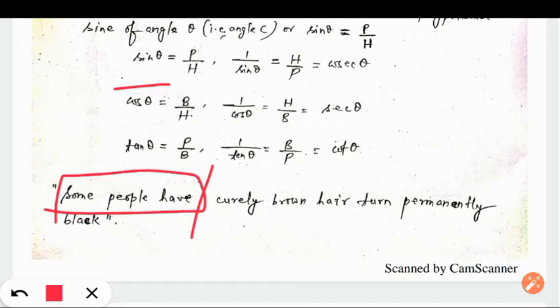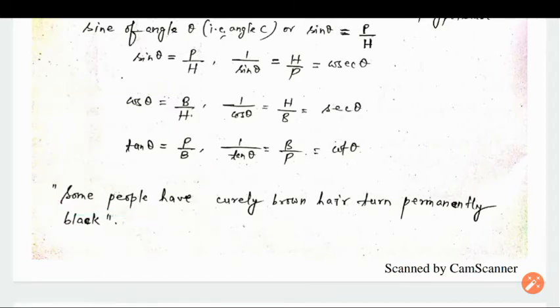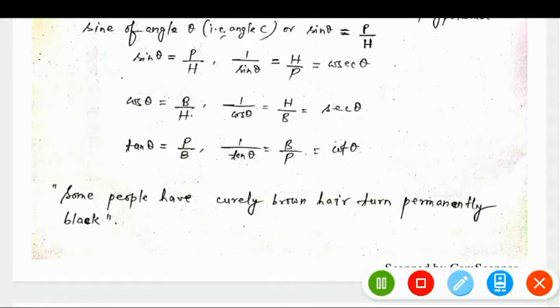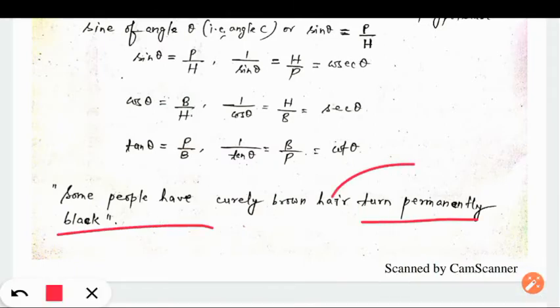So if I ask you what is the ratio of sine, you will say some people have, sir, P by H. Curly brown hair: curly for cos, brown hair, B by H. Turn permanently black: turn for tan, permanently black, P by B.